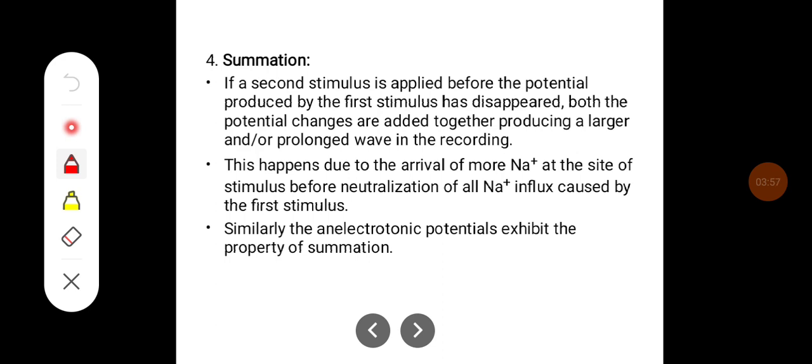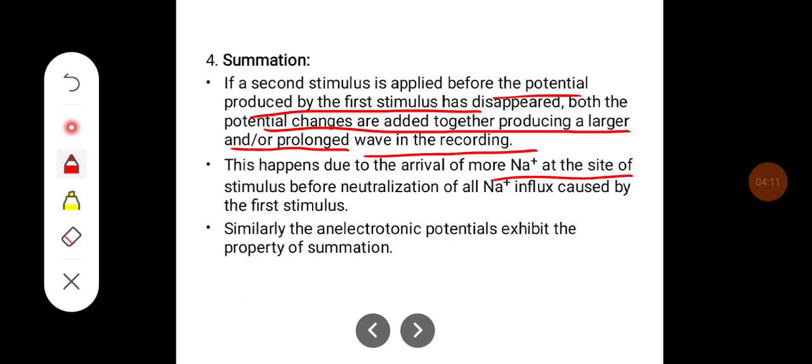If the second stimulus is applied before the potential produced by the first stimulus has disappeared, both the potential changes are added together, producing a larger or prolonged wave in the recording. So this happens due to the arrival of more sodium at the site of stimulus before neutralization of all sodium influx caused by the first stimulus. Similarly, anelectrotonic potential exhibits a property of summation.